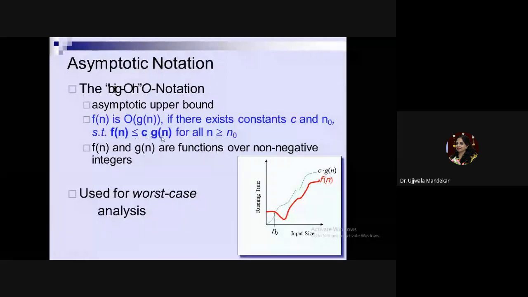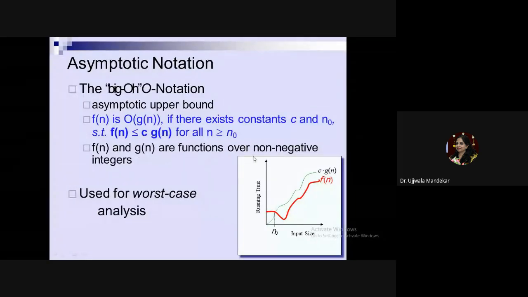How can you define big O notation? If there exists some function g(n) such that c times g(n) is greater than f(n) for all n greater than n0, then we call it the asymptotic big O notation, where f(n) and g(n) are over non-negative integers.